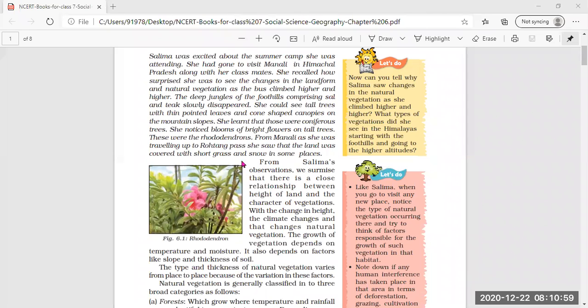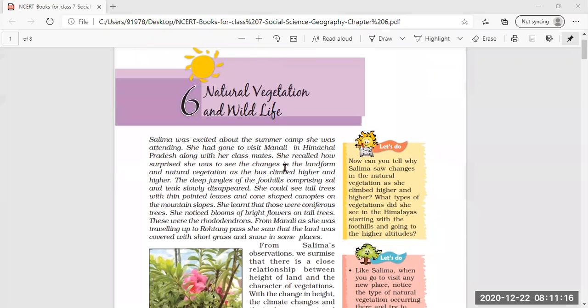Both of them are sharing with each other the experience of visiting the places and what type of natural vegetation and wildlife they had seen in different places.